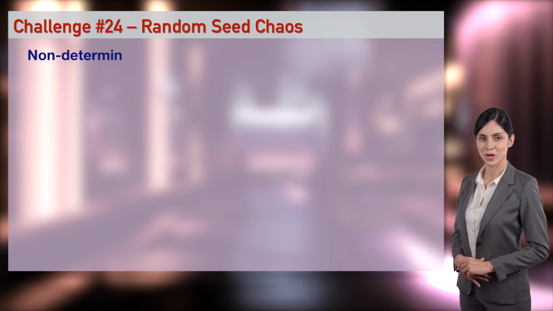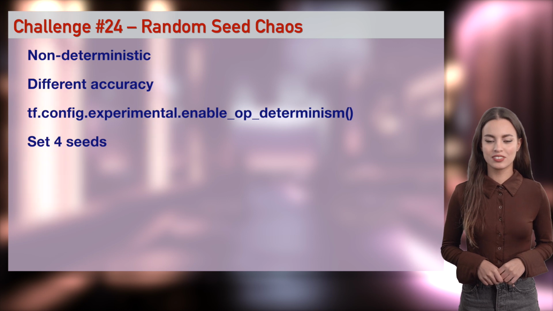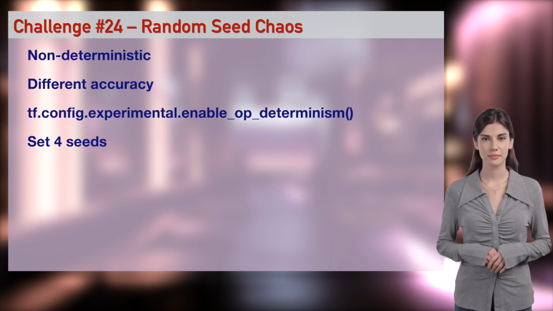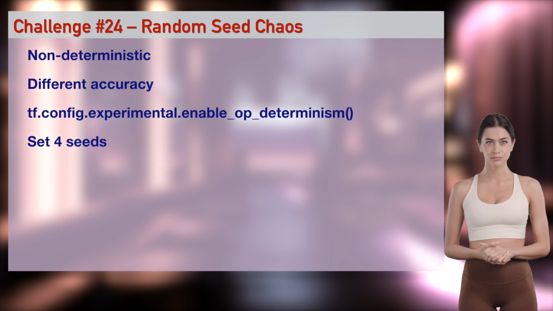You run the same code twice, different accuracy. No one can reproduce your work. My boss asked for reproducible results. I had nothing. Set all seeds: Python, NumPy, TensorFlow, and TF deterministic ops. I'll run without seeds. Different results. Add 4 lines. Identical every time.